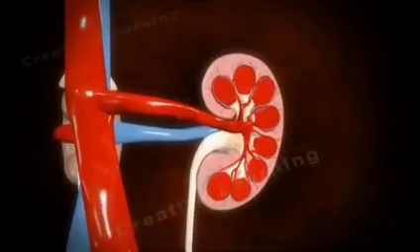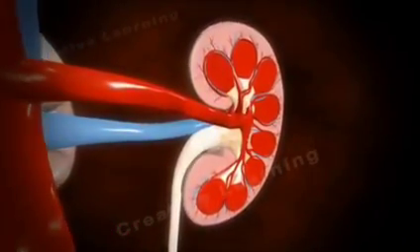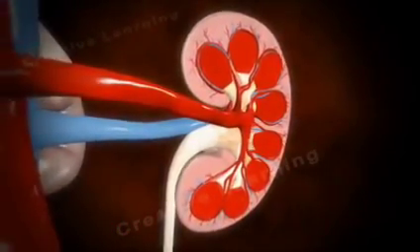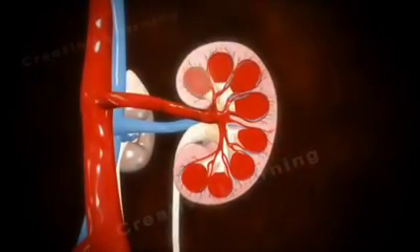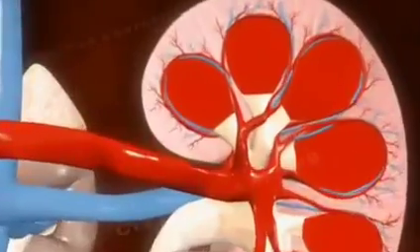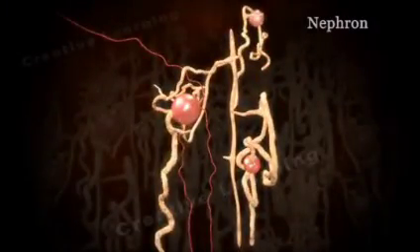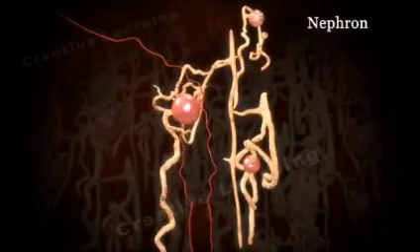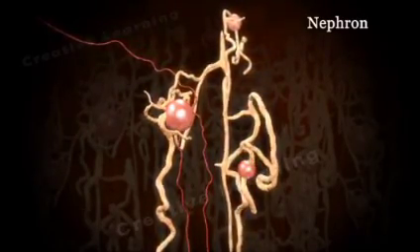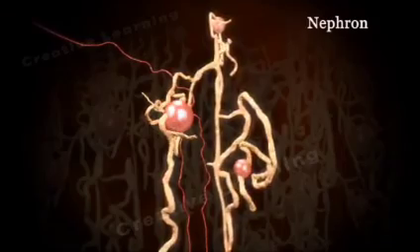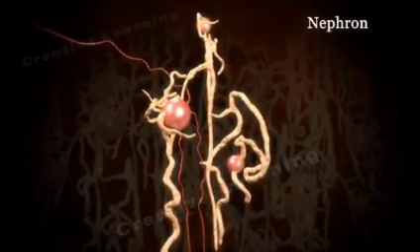Urine formation involves glomerular filtration, tubular reabsorption, and tubular secretion. The nephron is the kidney's functional unit. At the beginning of the nephron, the glomerulus is a network, a tuft of capillaries that performs the first step of filtering the blood.